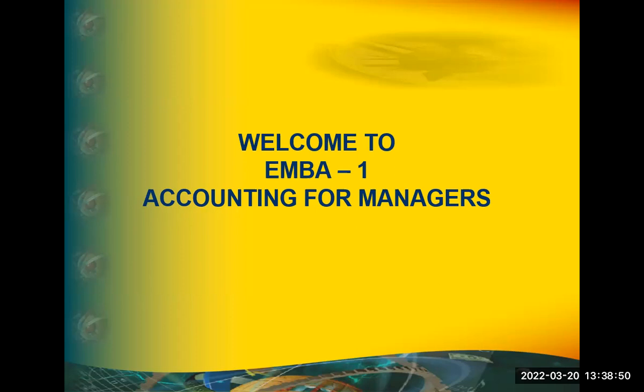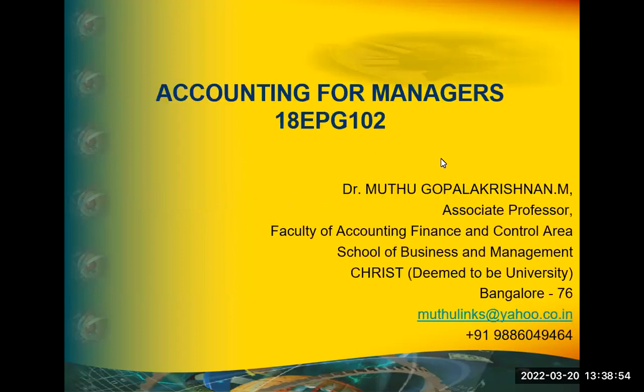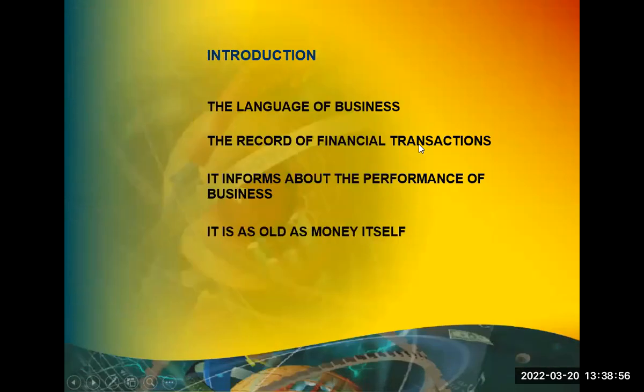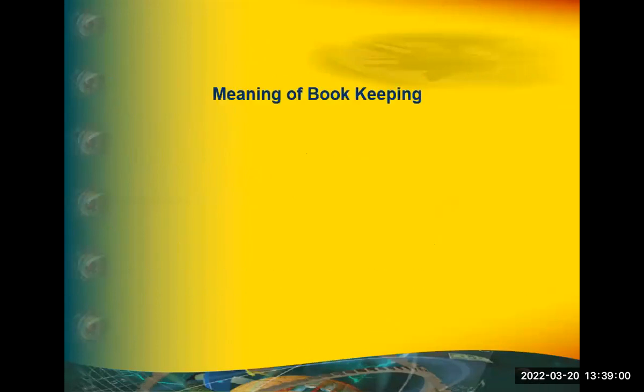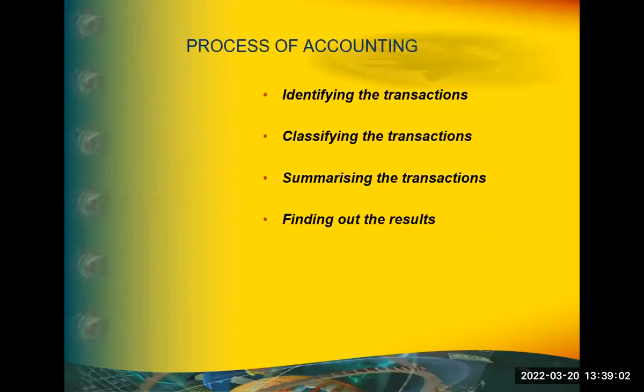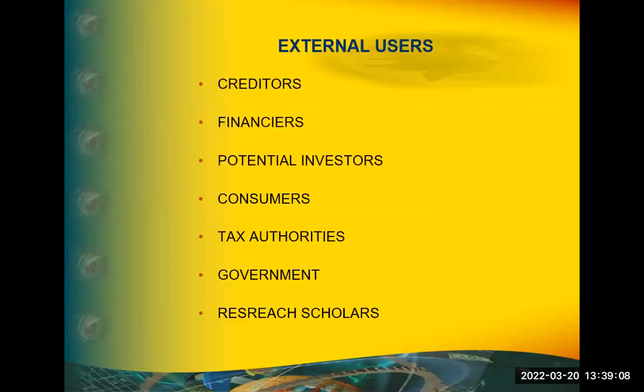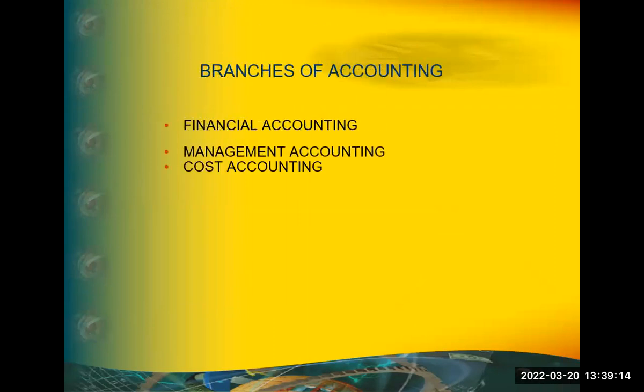If I remember correctly, last week we closed by discussing the accounting framework, from transaction to financial statement. That framework we understood, and we just started discussing the rules of accounting, the double entry bookkeeping rules.